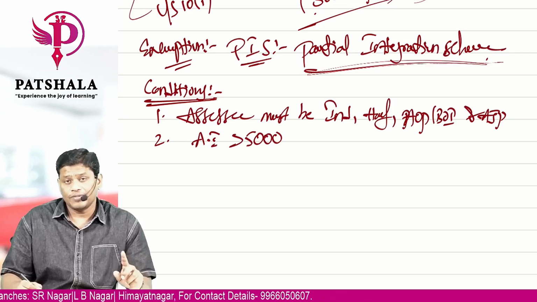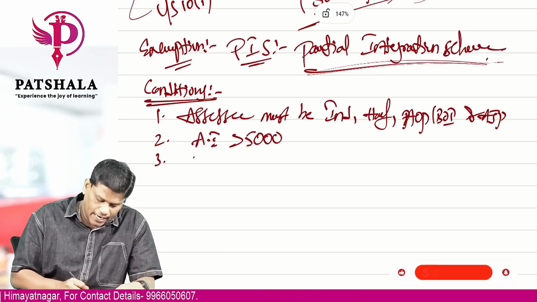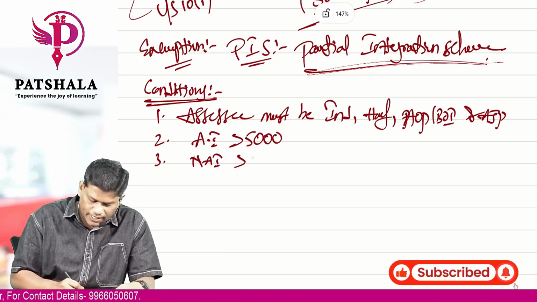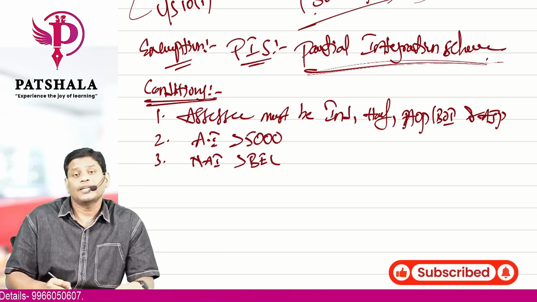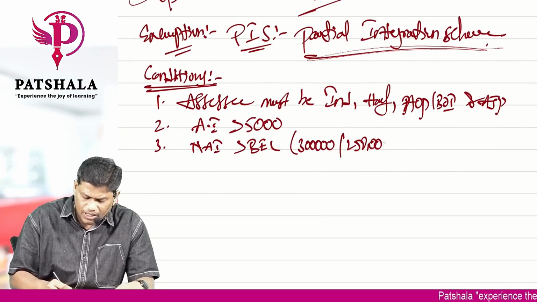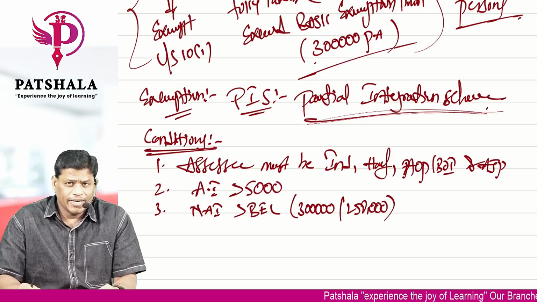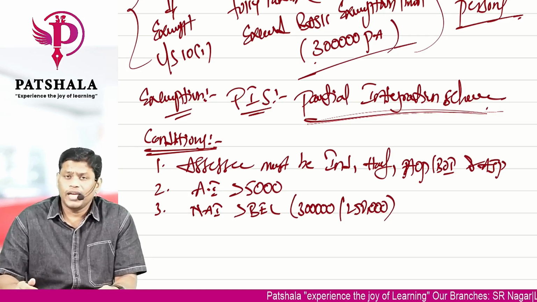Your agricultural income per annum should exceed 5,000 rupees. And the third thing is that your non-agricultural income should exceed the basic exemption limit. In the new scheme, as I told you, the basic exemption limit is 3 lakhs, and in the old scheme, the basic exemption limit is 2,50,000. So these are the three conditions which need to be satisfied.